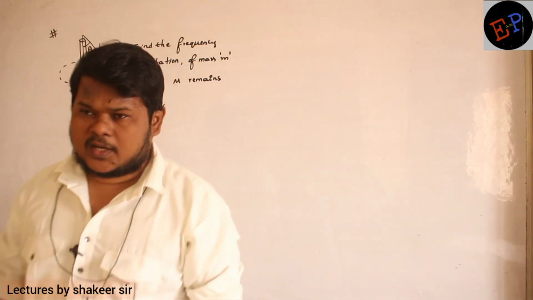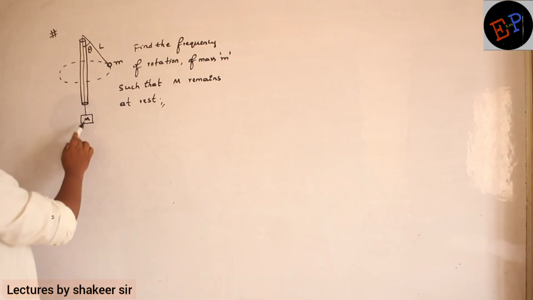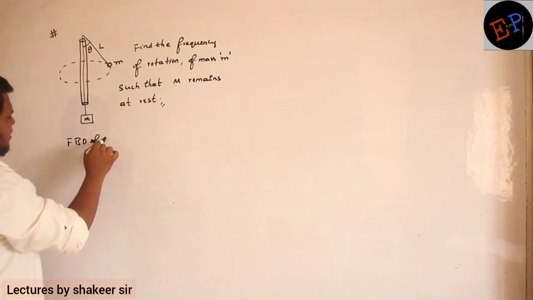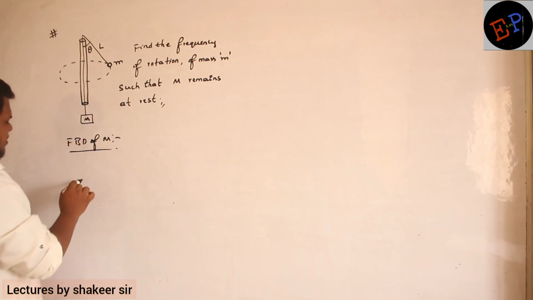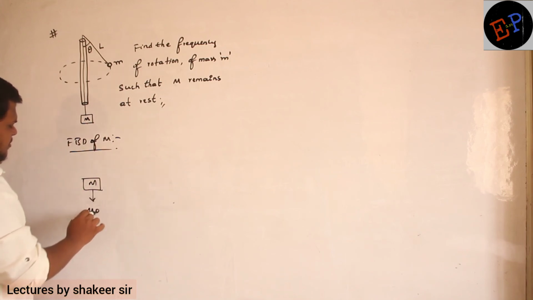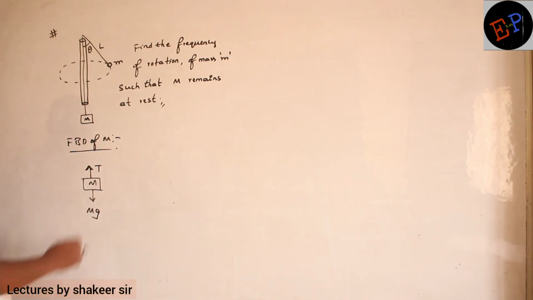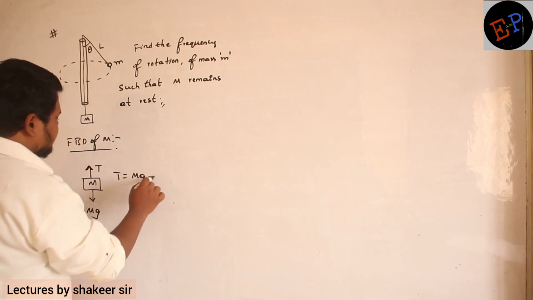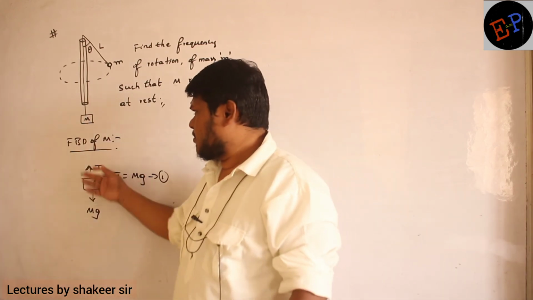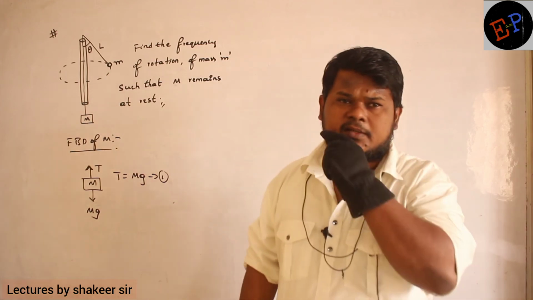So let us see how we can do that. This mass small m is rotating and capital M is at rest. If I draw the free body diagram of capital M, on this capital M, how many forces are acting? Two forces are acting. One is capital Mg and the second one is tension. Definitely T and capital Mg must be equal. Why are they equal? Because the body is not coming downwards, not moving upwards, not accelerating. So T and Mg must be equal to each other.